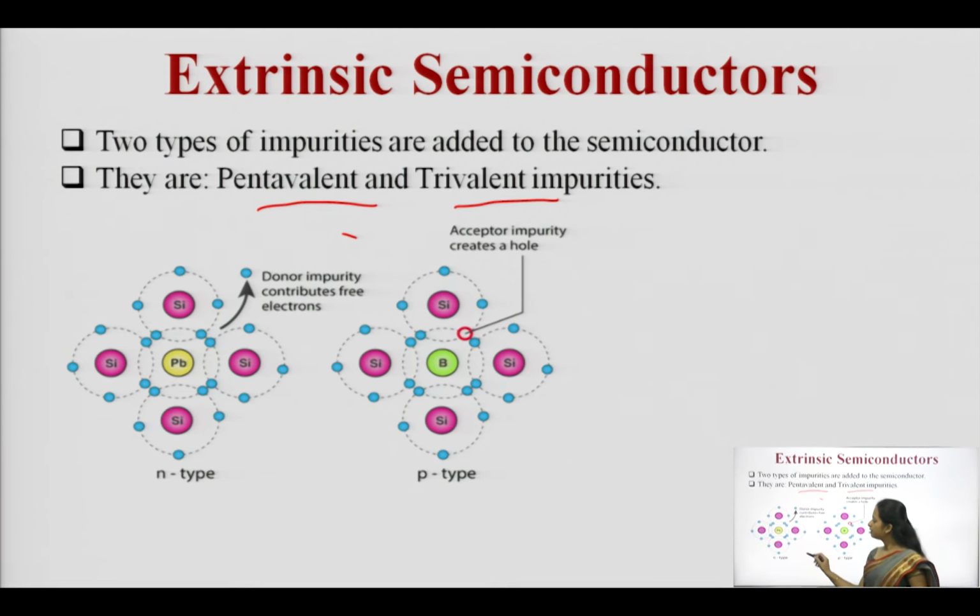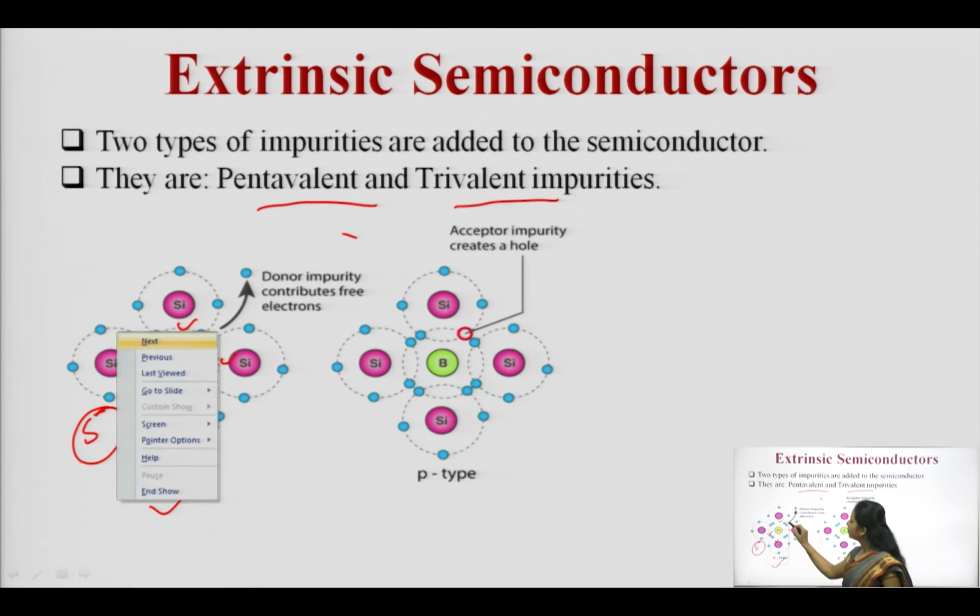You can see in this diagram, n-type semiconductor is formed by adding a pentavalent impurity. It has 5 valence electrons. So, 4 electrons will form a covalent bond with the neighboring silicon and 1 electron will be available free.